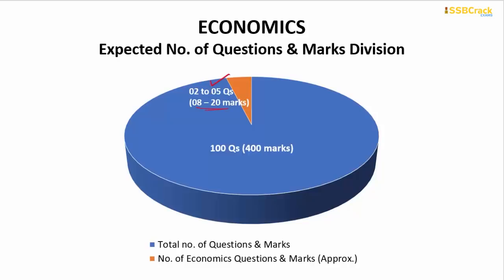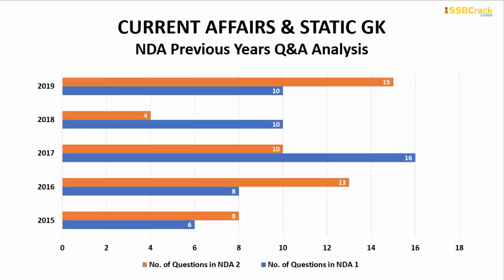Going on, the next important strategic subject is current affairs and static GK. Current affairs is dynamic general knowledge and static GK is static general knowledge. When I'm talking about current affairs, that means you must compulsorily follow the daily current affairs, both the current affairs section and the defense current affairs section. If you follow the current affairs section well, and if you are completely well acquainted with every GK PDF that we have provided to you, you will be on the safer side for the coming NDA examination. The maximum number of questions from this section came up in the NDA 1 of 2017 paper, and the minimum number of questions came up in NDA 2 of 2018.